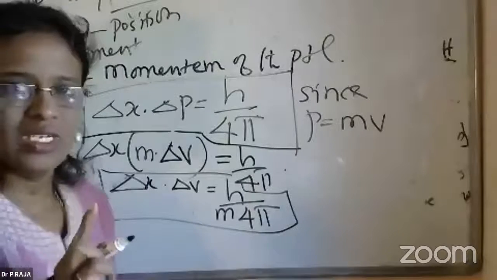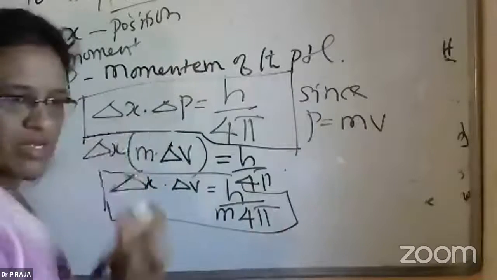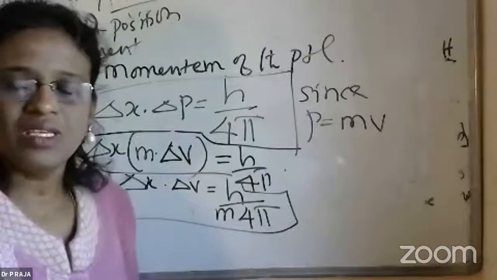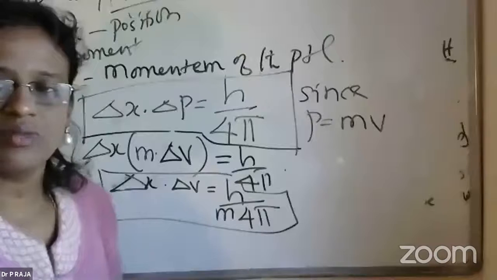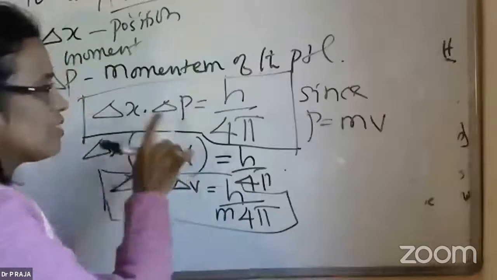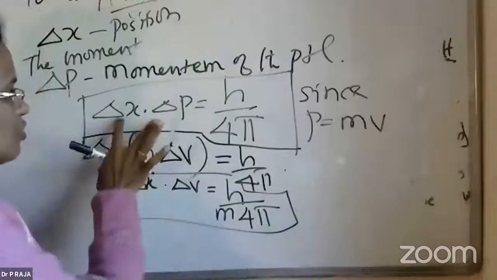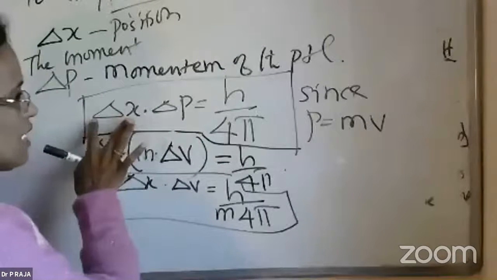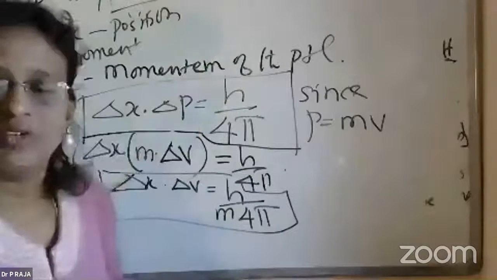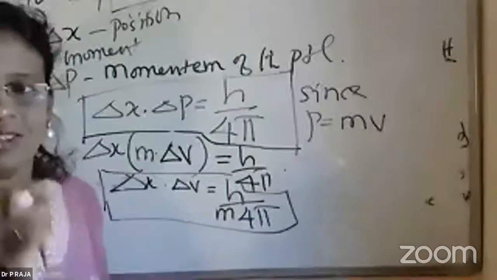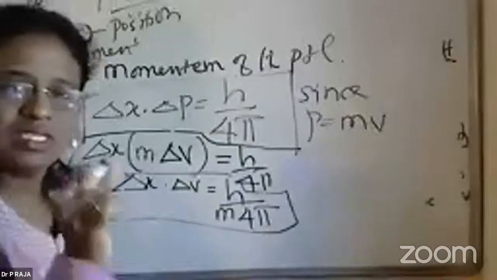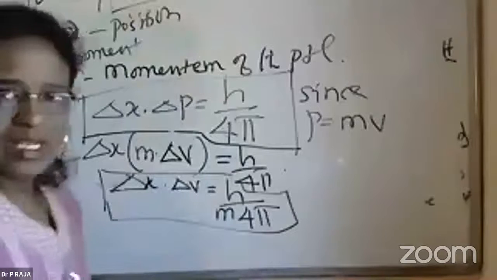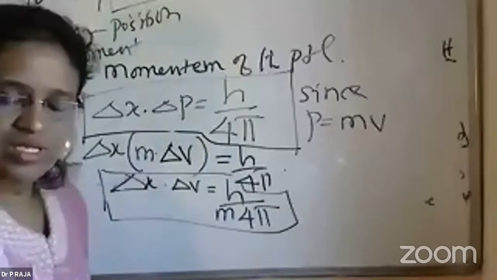It can be measured provided that one may be accurate, one may not be accurate, or both with the error factors, we will be able to find the simultaneous determination of the position and the momentum. Here I'm not using x and p, I'm using delta x and delta p. Delta x and delta p refer to the error. There is an error associated with the determination of the position of the electron or the momentum of the electron, and momentum we have written with respect to the velocity.